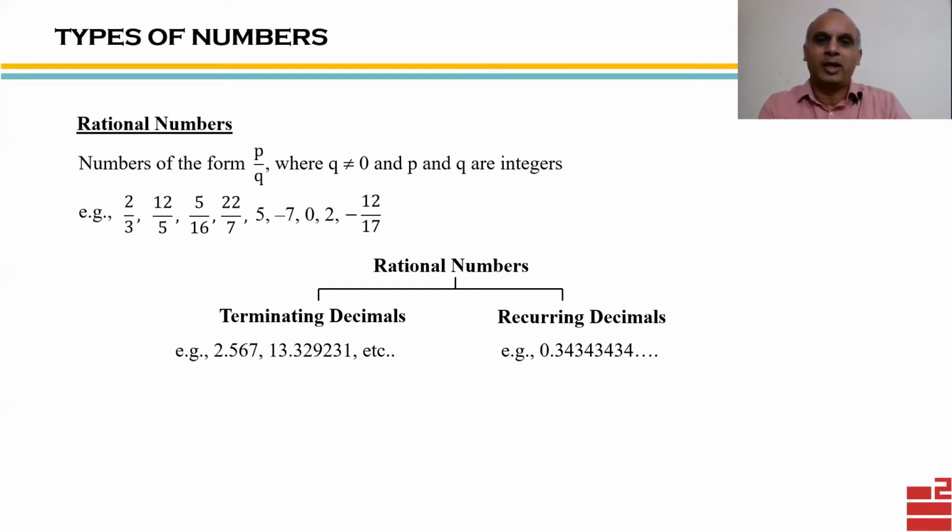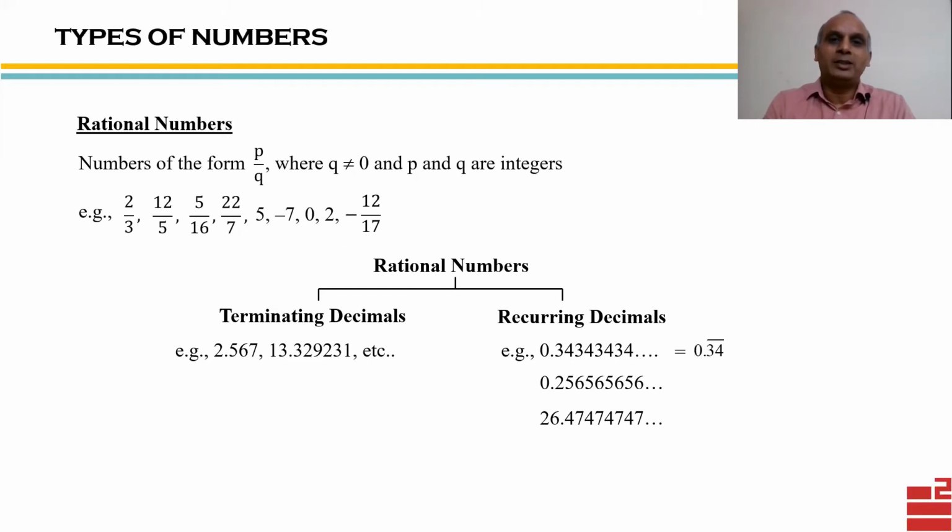Like in this case, we have 0.343434, etc. We have 0.25656. Now, in this example, we note that 2 is not repeating, but 56 as a cluster is repeating infinitely. So this can also happen. Or another example, 26.474747, and so on. So these are the various examples of recurring decimals.